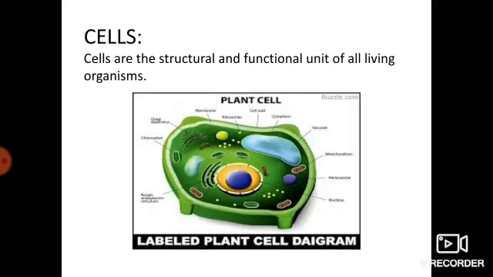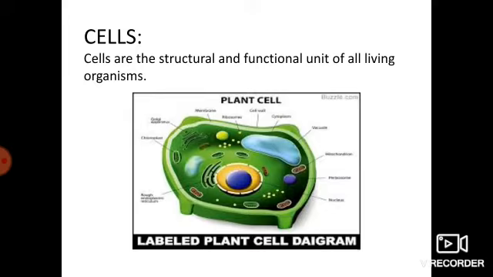Let us see one by one. First one, cells. You will see the cell structure here. See the plant cell. It has many organelles. The cells are defined as the structural and functional unit of all living organisms. Structural unit means the cell provides the structure for living things. Functional unit means these cells perform all the functions that are necessary for their life.